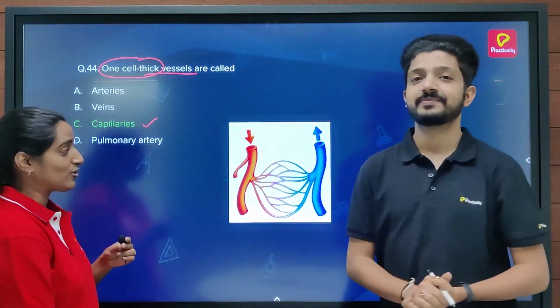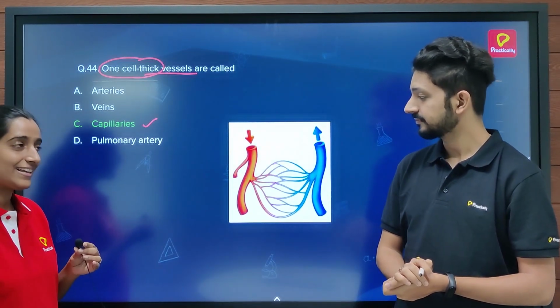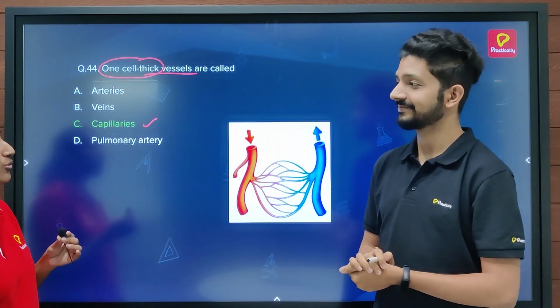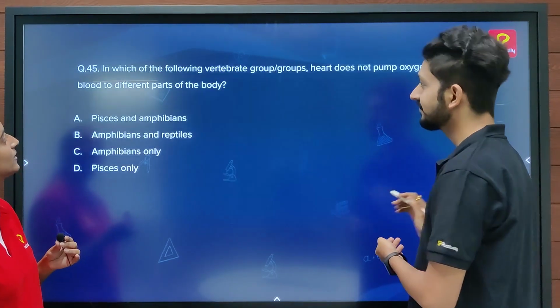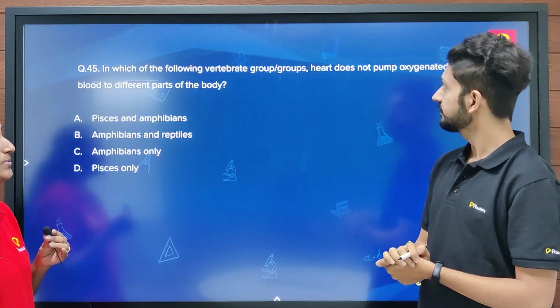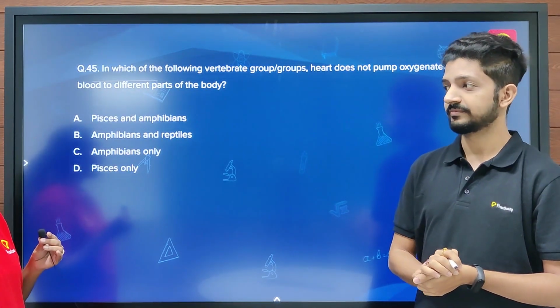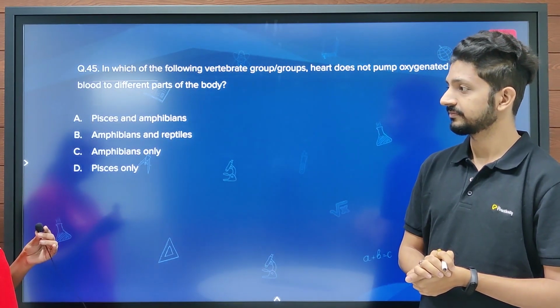So this image also explains the same stuff. These are the capillaries and these are one cell thick. Thank you, sir. So now let's move on to the next question. The question is, in which of the following vertebrate group or groups does the heart not pump oxygenated blood to different parts of the body? And the answer should be amphibians.